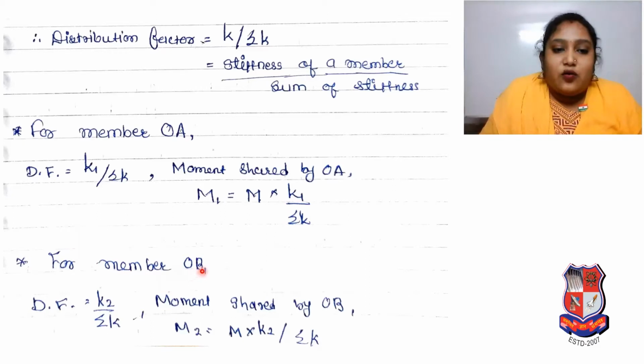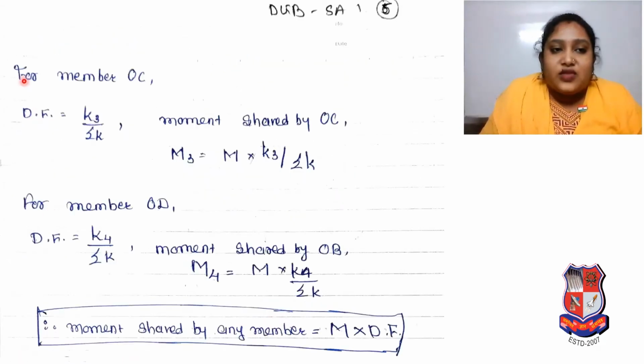For member OB, distribution factor will be K2 upon sigma K. Sigma K will be the same for all, only the stiffness value will differ, here K1, here K2. Moment shared by OB will be M2, so M2 will be M into K2 upon sum of stiffness. Then for member OC, distribution factor is K3 by sigma K.